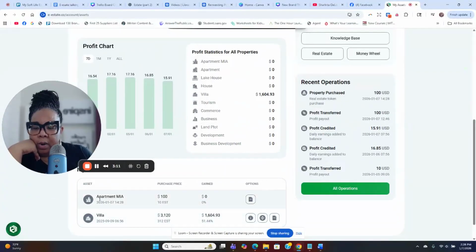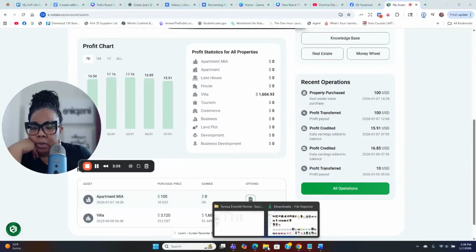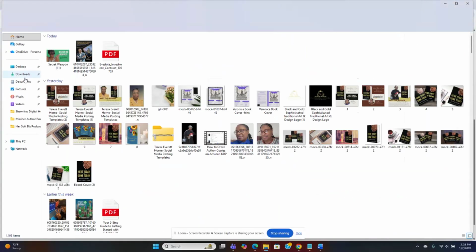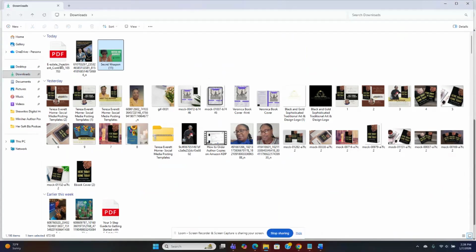Okay. So that's it. So now if you want to go in here, since I have the villa, now I have the apartment in Miami. Okay. So I invested $100 there. Right here where it says this PDF, this is the contract. Okay. So if you want to make a copy of that, you can. So you can just click right on it and it's going to download to my computer. Okay. So I'm going to click over here.